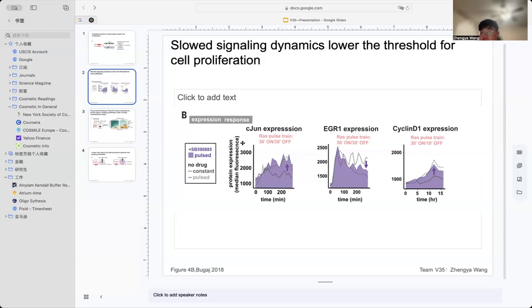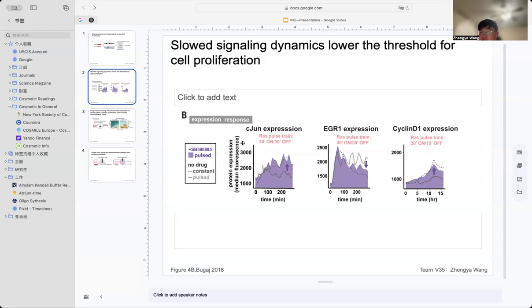In normal NIH3T3 cells, c-Jun and cyclin D1 are induced by sustained input. EGR1 shows a peak and adaptation pattern under continuous input, but remains elevated under pulsed input when signaling deactivation is slowed, likely because short off intervals reduce the buildup of negative feedback.